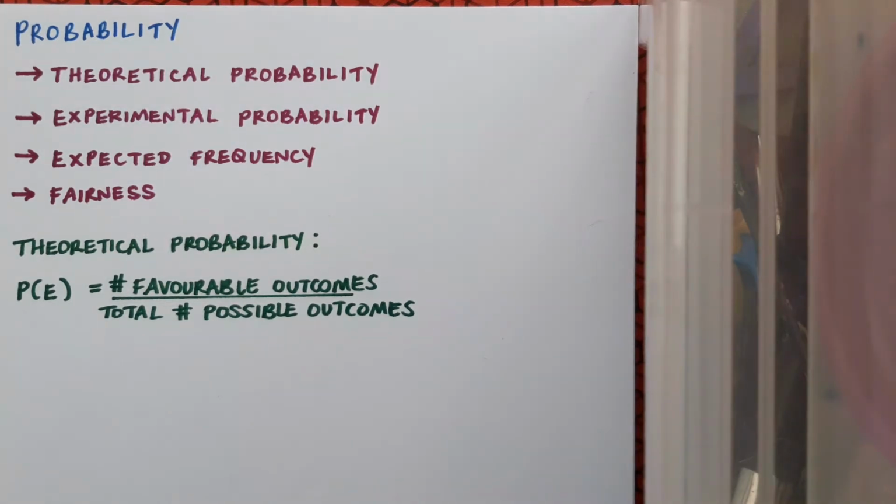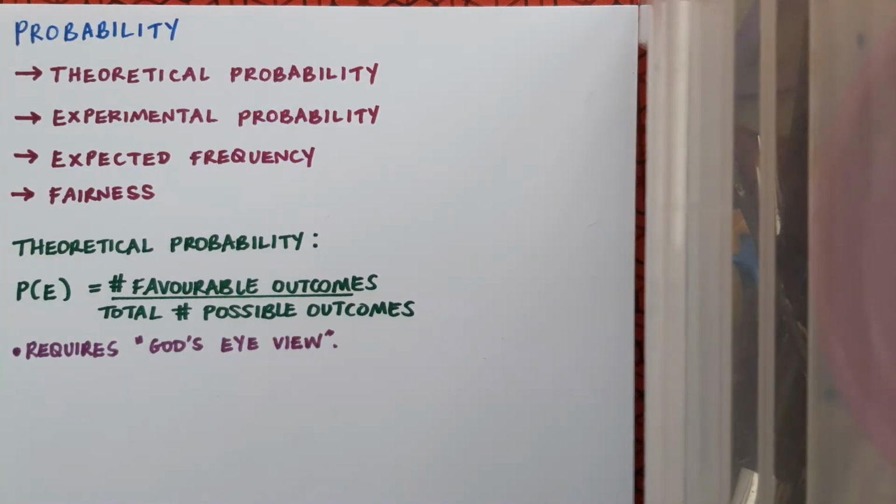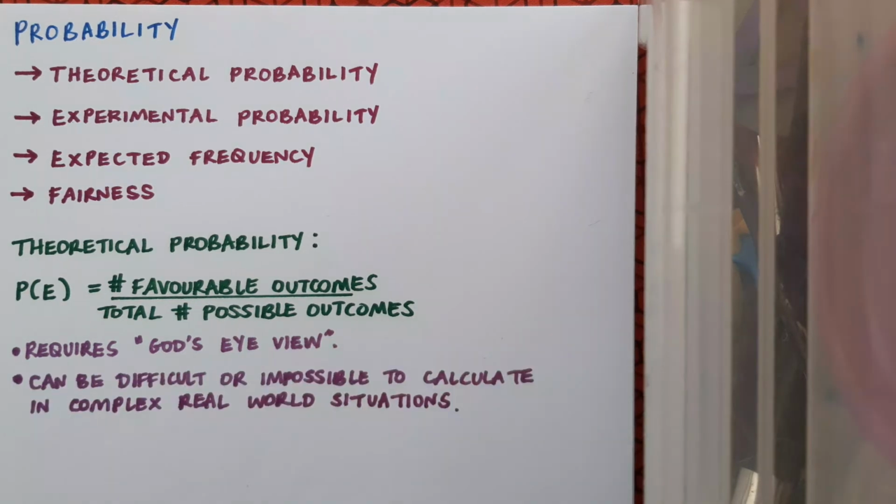This type of probability calculation is fine if we have what we can call a God's eye view of what's happening in a question. What I mean by this is that it requires us to know how many favourable outcomes there are and how many possible outcomes there are. If we don't know these, then it's not possible to calculate the theoretical probability. And so it can be difficult or even impossible to calculate this in complex real-world situations.